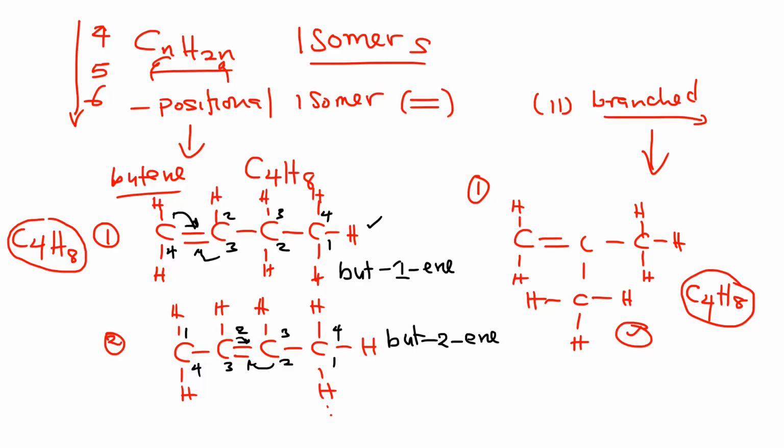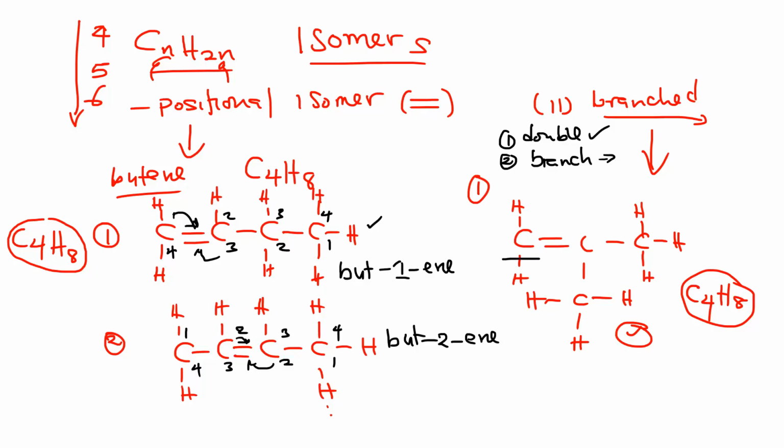So let us look at the branched now. For the branched, we have two things: 1, the double bond, and 2, the branch. So which one do we consider first? We consider the double bond first, which is the functional group. Then whatever is going to give us the lower number for the double bond, that is what the branch will follow.